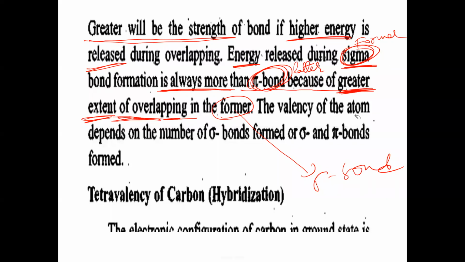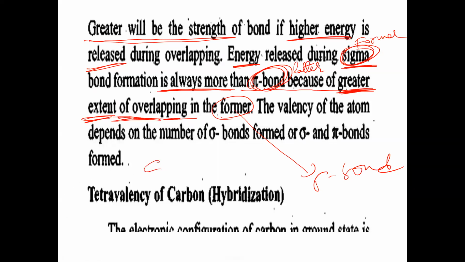And the valency of the atom depends on the number of sigma bonds formed by the atom, or the number of sigma and pi bonds formed. The valency of the atom depends on the number of sigma bonds formed. Otherwise, sigma and pi bonds formed. The total number of bonds equals valency.